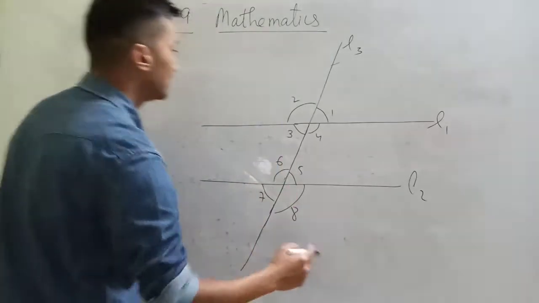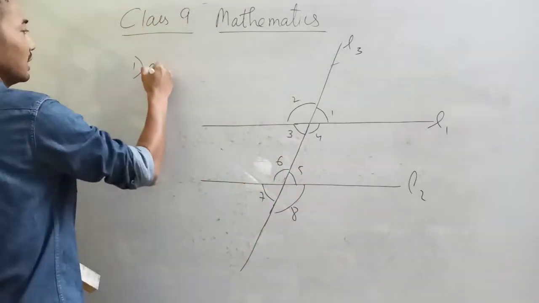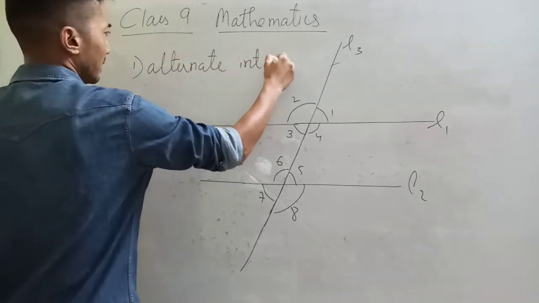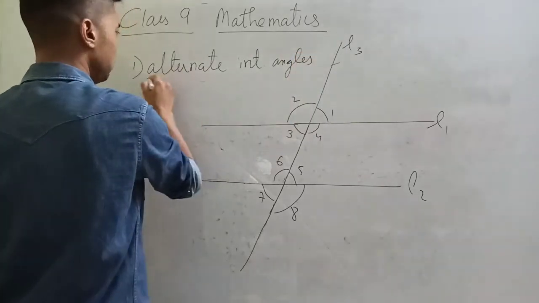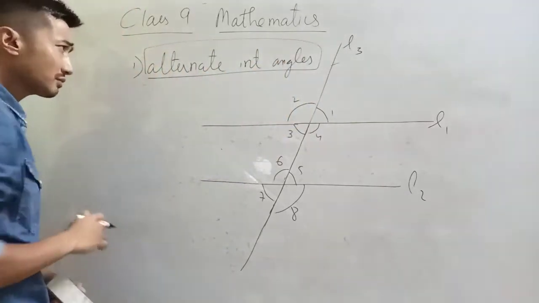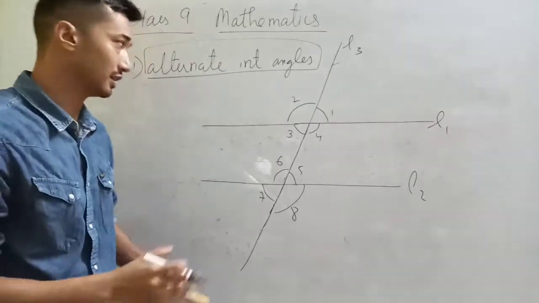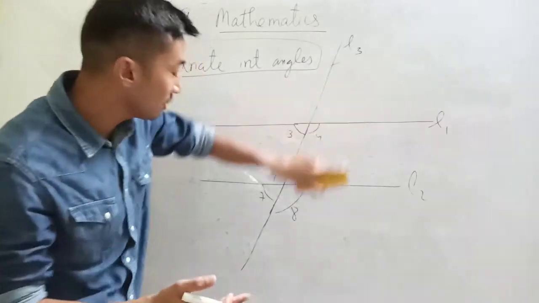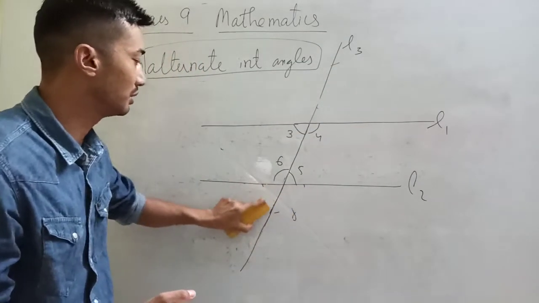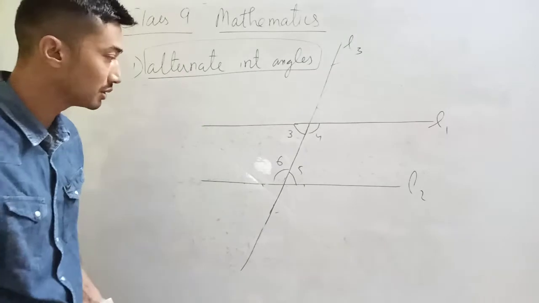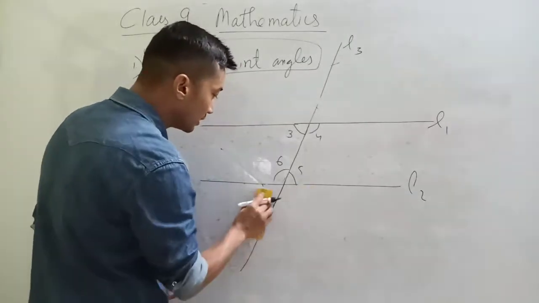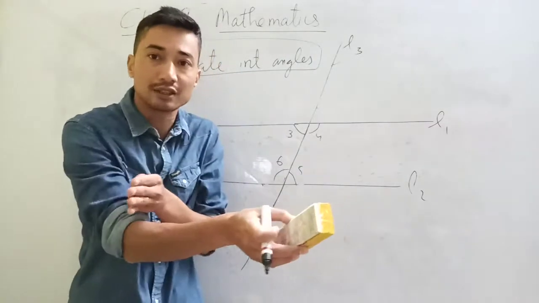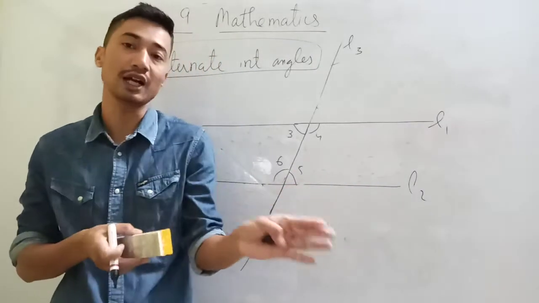Now we will discuss first alternate interior angles. Normally we talk about interior angles only. So we're going to be discussing interior angles. Alternate means one here, one on the opposite side. That's what we call alternate, isn't it?